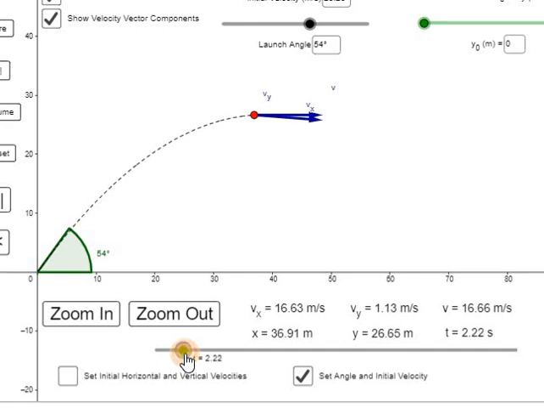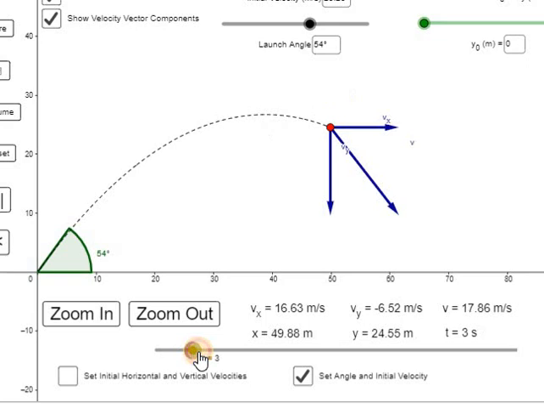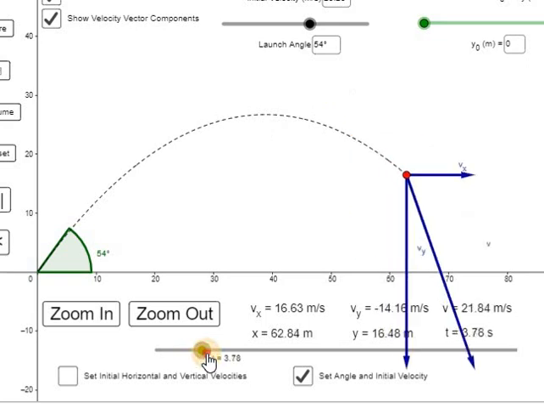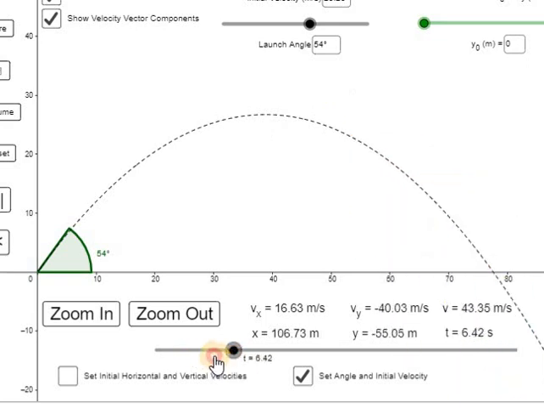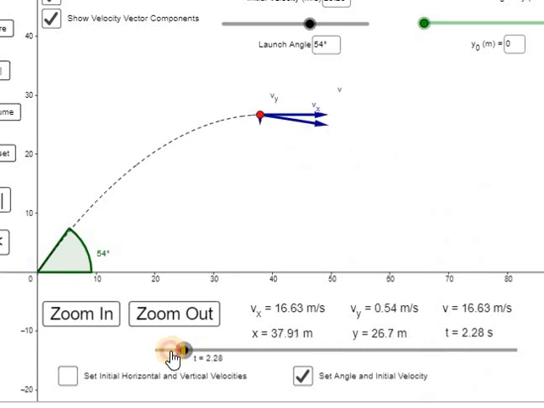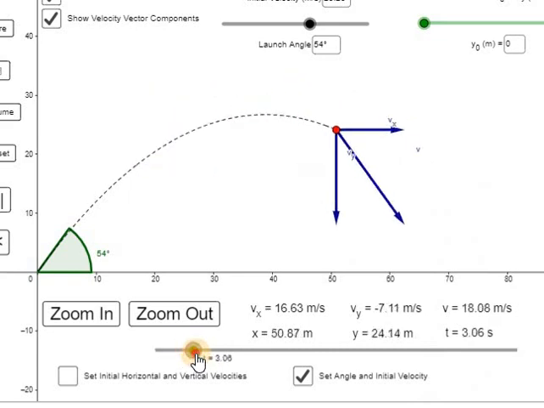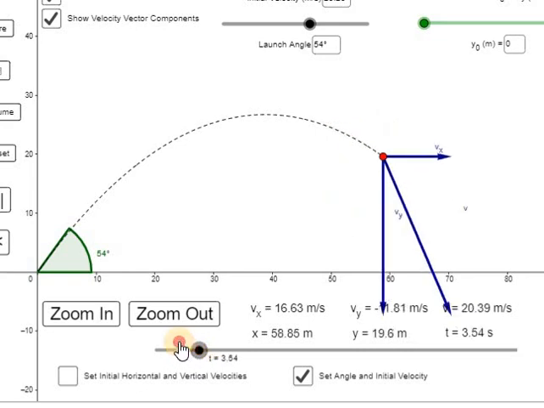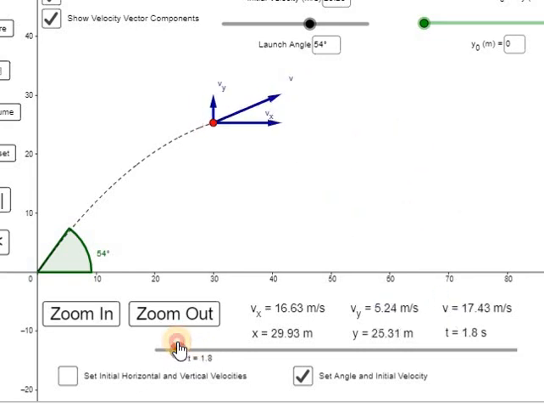You will see in these values that my velocity Vy is changing again and again, but my Vx is constant. See here, my Vx is never changing: 16.63, still 16.63, again 16.63. But Vy is changing again and again, with negative and positive values.